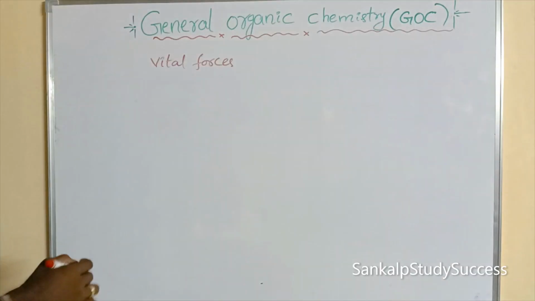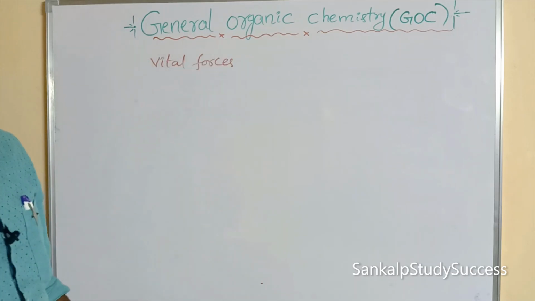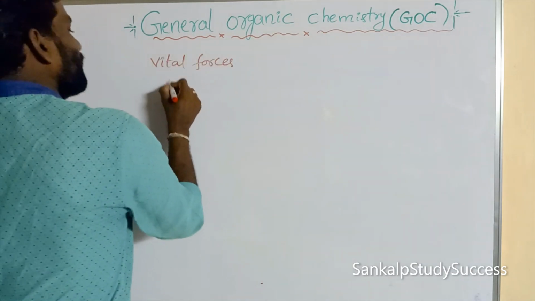Living organisms are plants and animals. Those forces are said to be vital forces, and this theory is said to be vital theory.